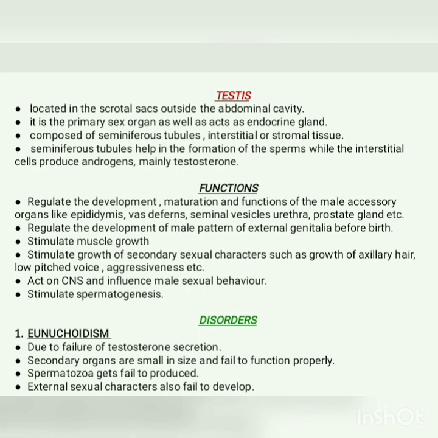Next is the testes. The testes are basically located in the scrotal sac outside the abdominal cavity. It is a primary sex organ but also acts as an endocrine gland. It is composed of seminiferous tubules and interstitial or stromal tissue. These seminiferous tubules help in the formation of sperms, while the interstitial cells, also known as the Leydig cells, produce androgens. They are the male hormones.